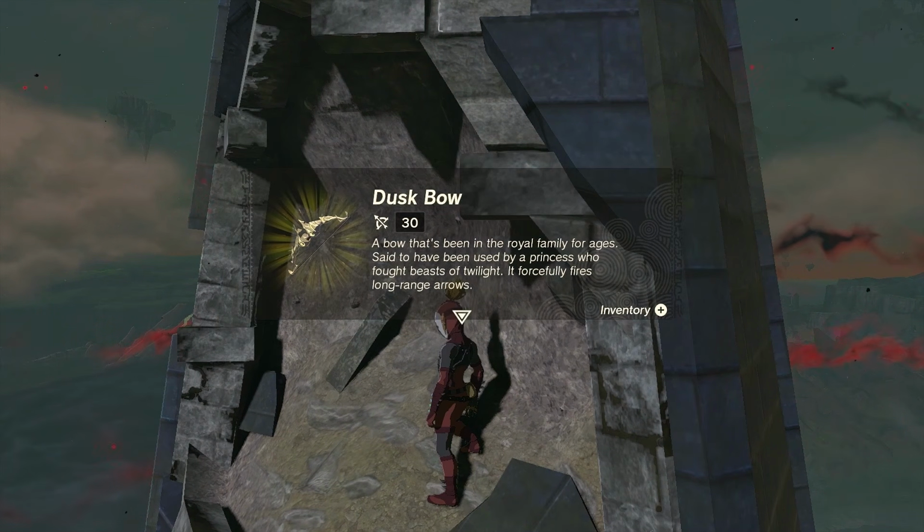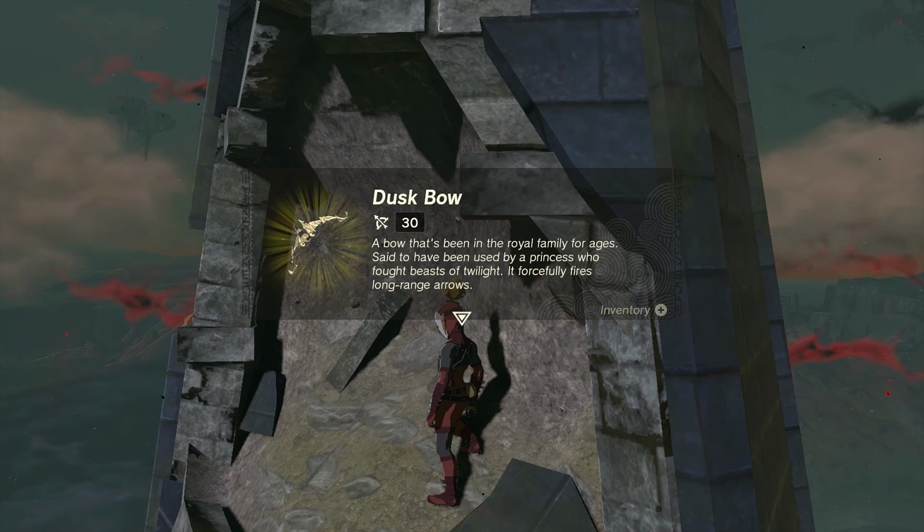A bow that has been in the royal family for ages, said to have been used by a princess who fought beasts of Twilight. It forcefully fires long-range arrows.